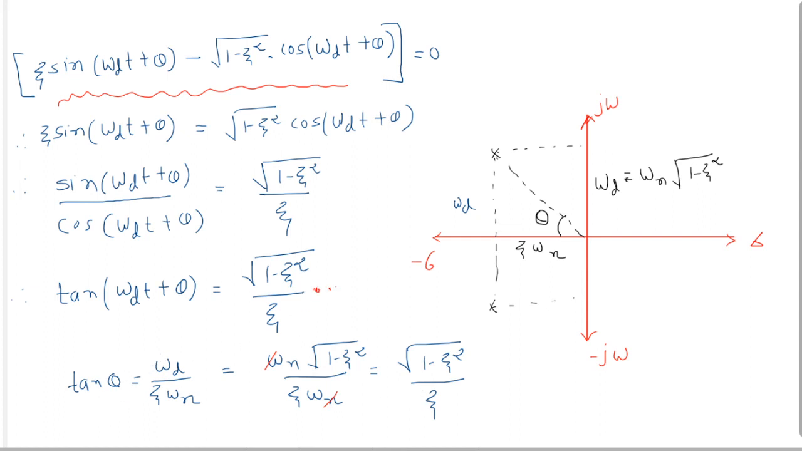Now you can see that from this equation and from this equation, tan omega dt plus theta and tan theta are equal, because both values are the same: under root 1 minus zeta square upon zeta here, and here also under root 1 minus zeta square upon zeta. So I am writing here tan omega dt plus theta equal to tan theta.